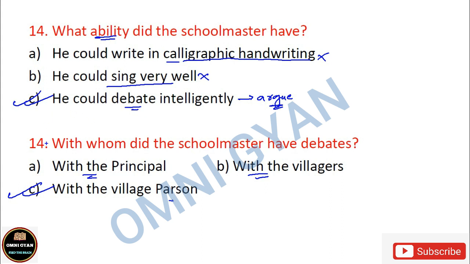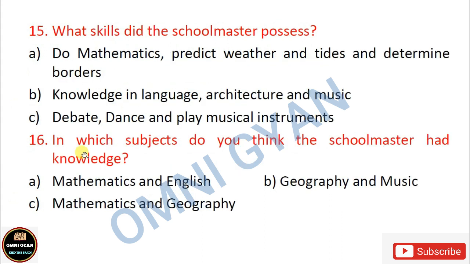So 14 C. I'm sorry, this will be 15. I'm so sorry. This will be 15, also C. I think I made a mistake in the numbering. That's okay. This will be 16, 17. Okay, let me not change the number. You can correct it on your own also. This would be 16, 17. It will continue in that way.